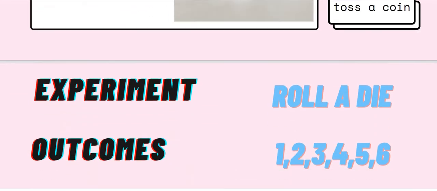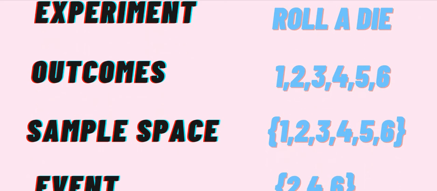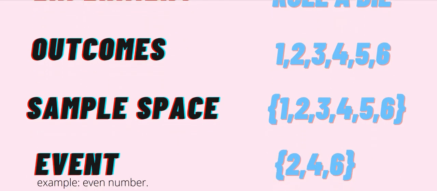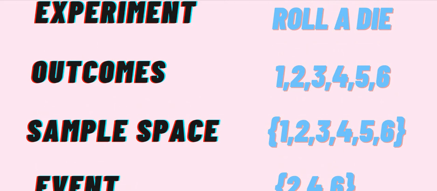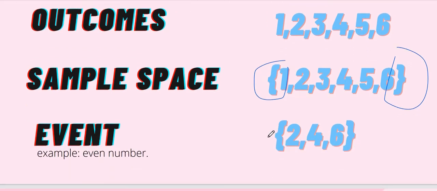Alright, so this is what I mentioned just now. We have an experiment, which is throw a die, and the outcome that we should get here is 1, 2, 3, 4, 5, 6. And then the sample space, that's what I mean, you just put the set symbol here. So this is the set. And the last one is event. So for example, I give you even number. So this is 2, 4, 6. So 2, 4, 6 belongs to the sample space, is it? So they have 2, 4, 6 here.